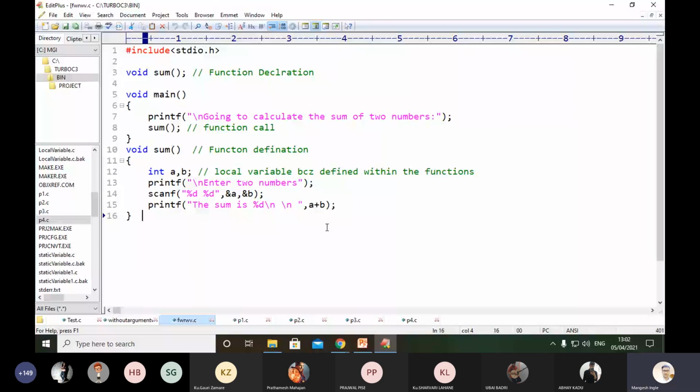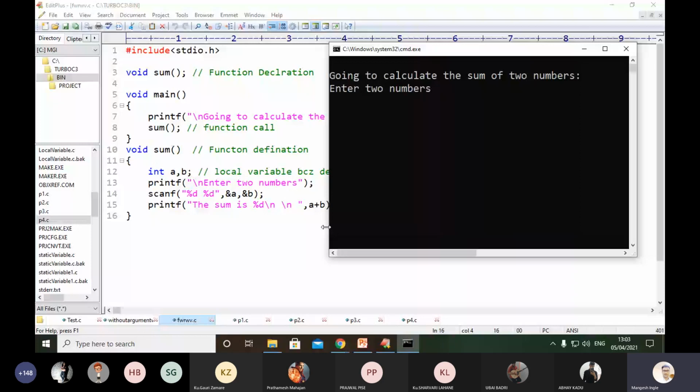You can see printf, enter any two numbers. This message will be displayed as it is, and we read the values with the help of %d and %d, and then the sum is performed. With the help of the execution process, you can easily understand this program. Again, just concentrate.